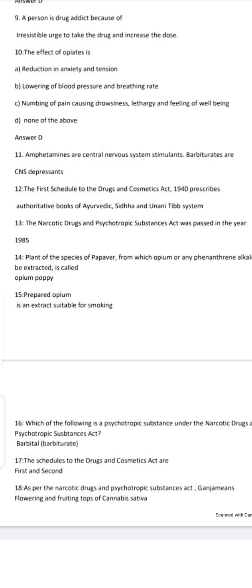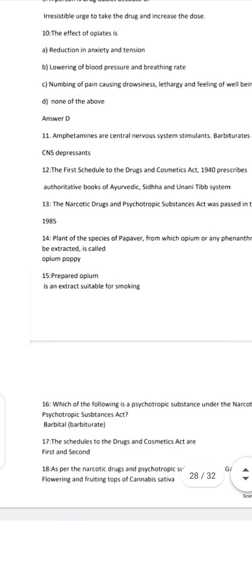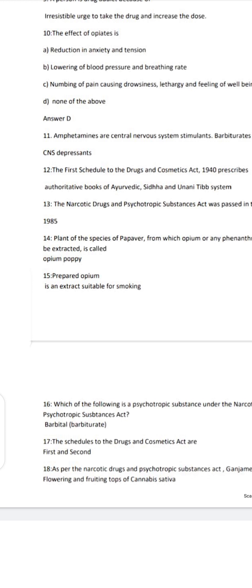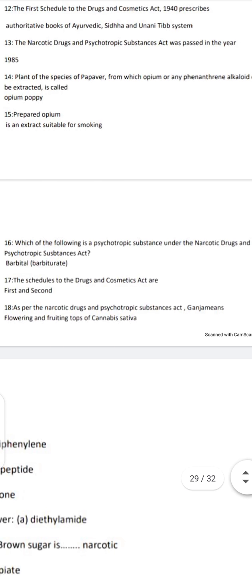The Narcotic Drugs and Psychotropic Substances Act was passed in the year 1985. The plant of the species of Papaver from which opium or any phenanthrene alkaloid can be extracted is called opium poppy. Prepared opium is an extract suitable for smoking.